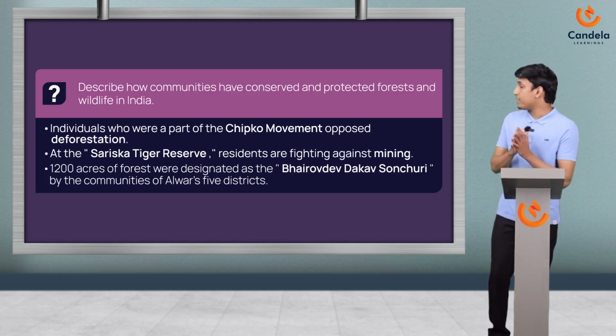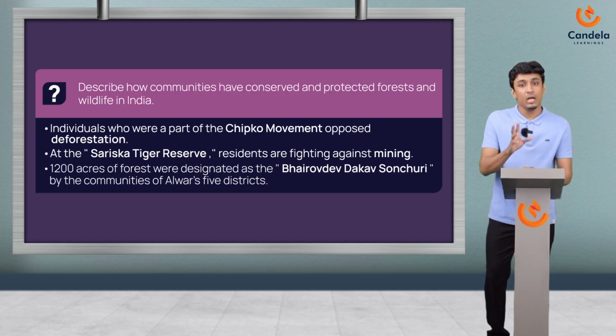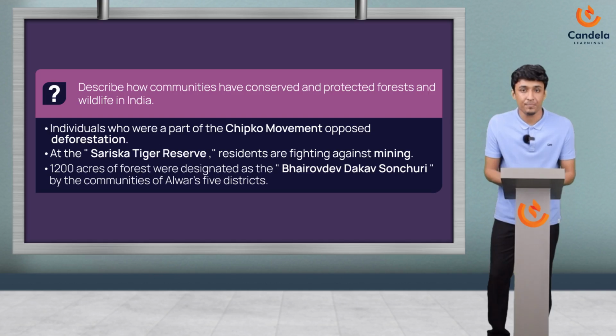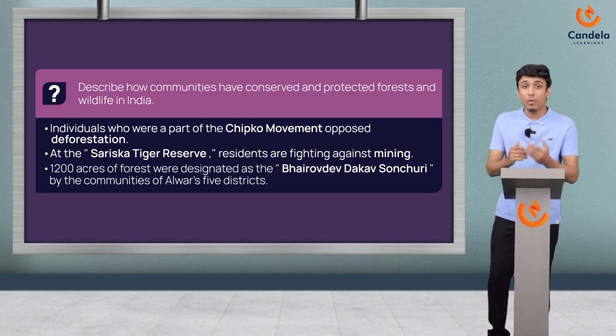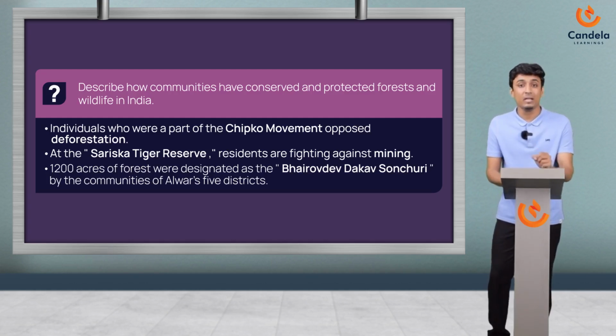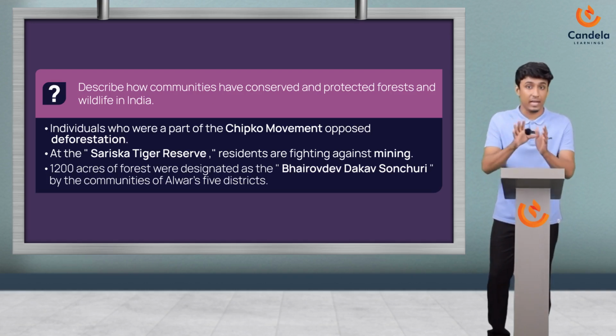So the second point is talking about the Sariska Tiger Reserve in Rajasthan, where the local communities of that area started to protest against mining. And the last point is talking about Bairodev Daka Sanctuary. See, the communities of 5 villages in the Alwar district have proclaimed 1,200 hectares of forest as Bairodev Daka Sanctuary. This was done in order to protect the habitat from hunting and other outside encroachments.